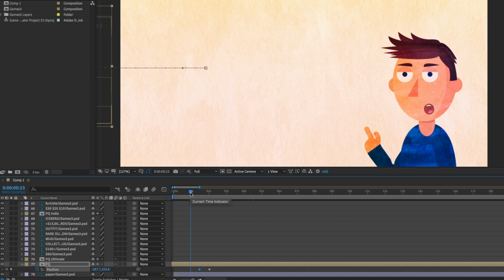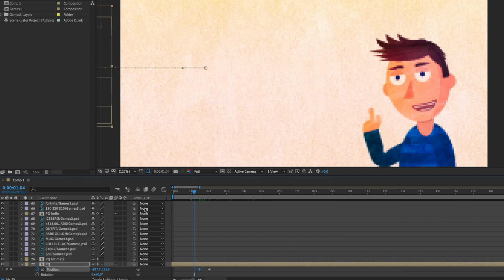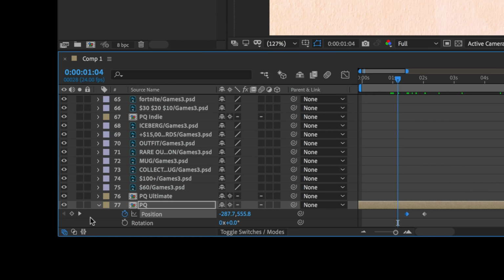I think I also want it to rotate though at the same time. So I want to be able to still see these keyframes while I'm bringing it in as rotation. So all I'm going to do, still with my Penguin Quest comp selected, is press Shift and R. And that's also going to bring up rotation. Now, to make sure I'm on the exact same point that this keyframe was, I'm going to use these little keyframe controls over here.